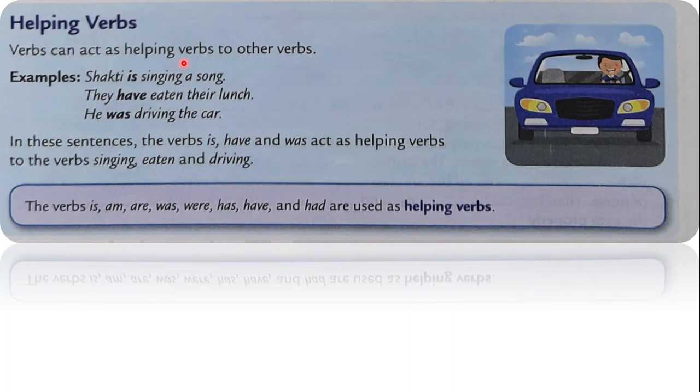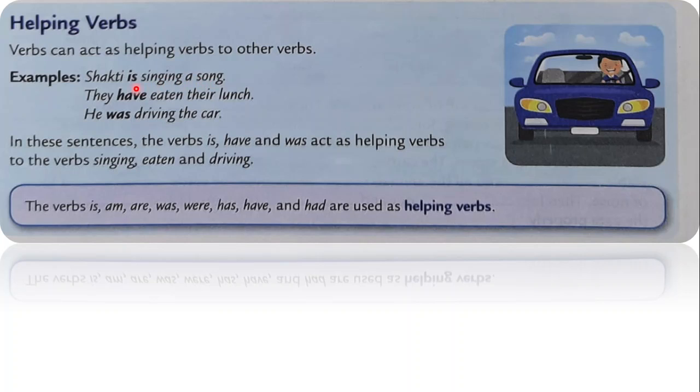Okay. So here suppose you have: Sakti is singing a song. Now here the main verb is singing, but the helping verb is is. Without the helping verb, what will the sentence be like?